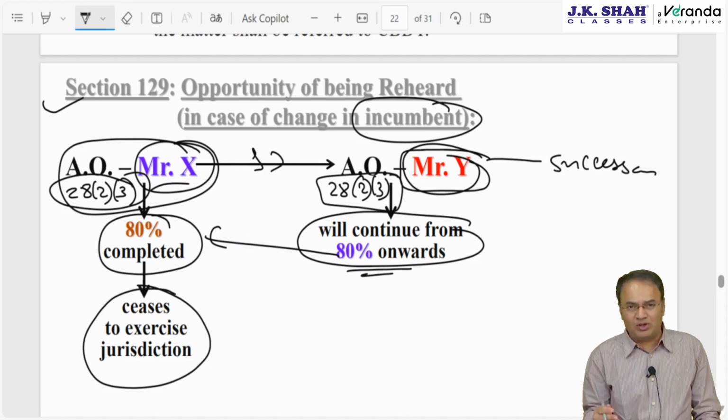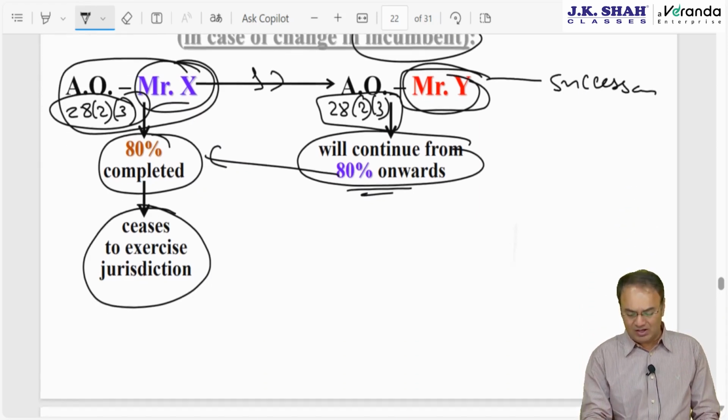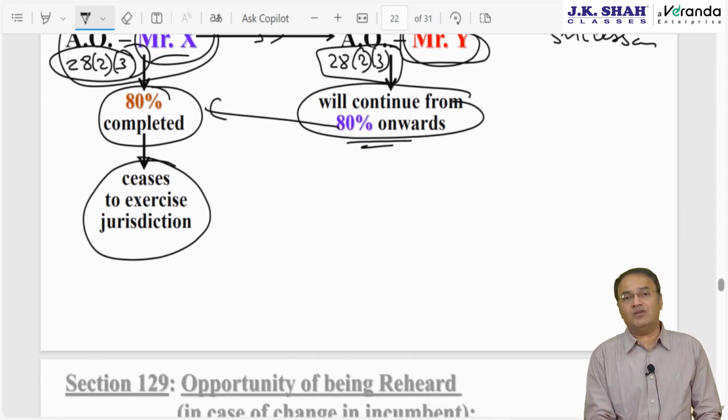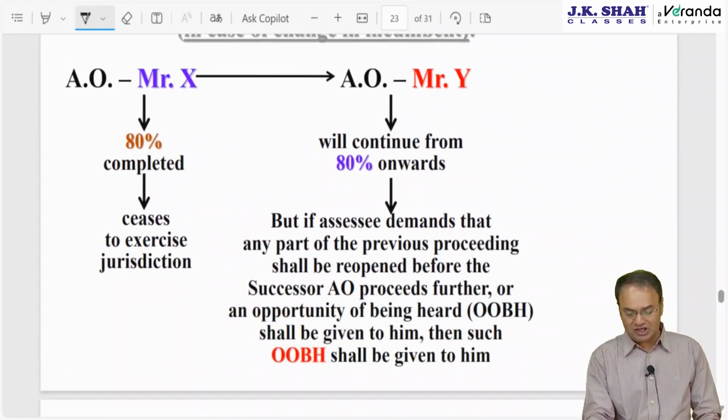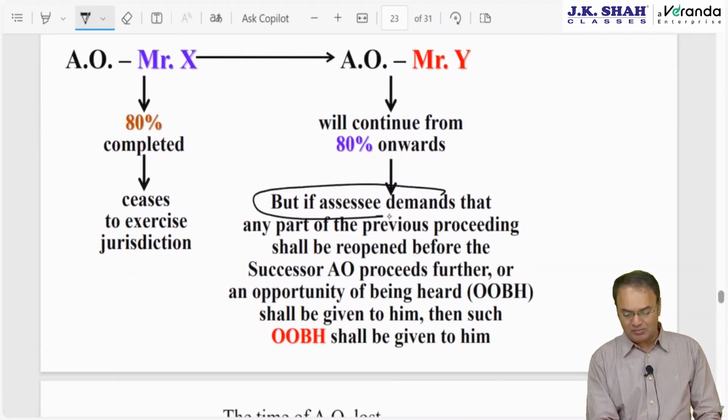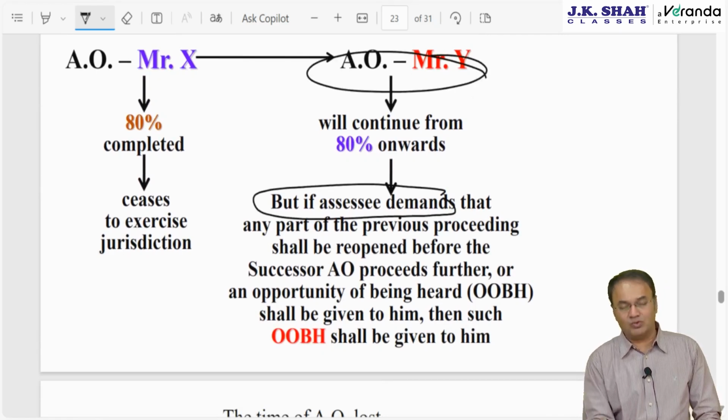All these things don't happen because nowadays everything is in a faceless manner. But what I mean to say is that he will not start from scratch. But if the assessee demands that before he proceeds further with regard to the remaining 20% of the proceeding, the assessee shall be given an opportunity of being heard.